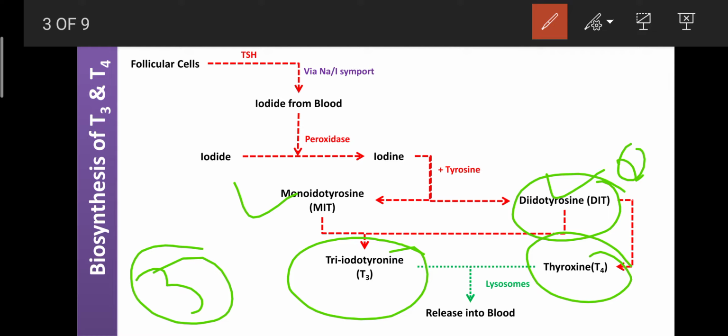This reaction is known as the condensation or coupling reaction, where one molecule of MIT reacts with one molecule of DIT to form T3, and two molecules of DIT interact with each other to form tetraiodothyronine, also known as thyroxine, that is the T4.